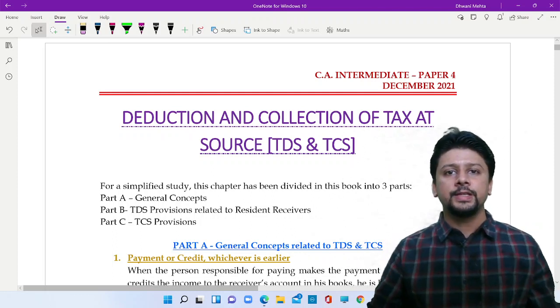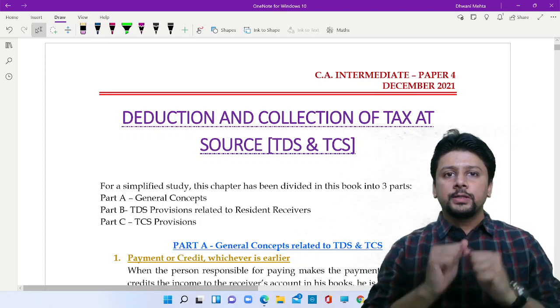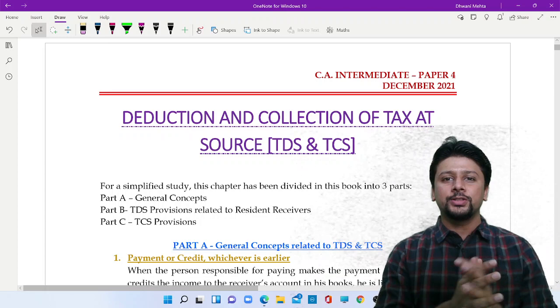So tomorrow is CA Inter Paper 4, Direct Tax and GST. I'm sure you guys are preparing in full swing. You're in the fifth gear of your preparation.